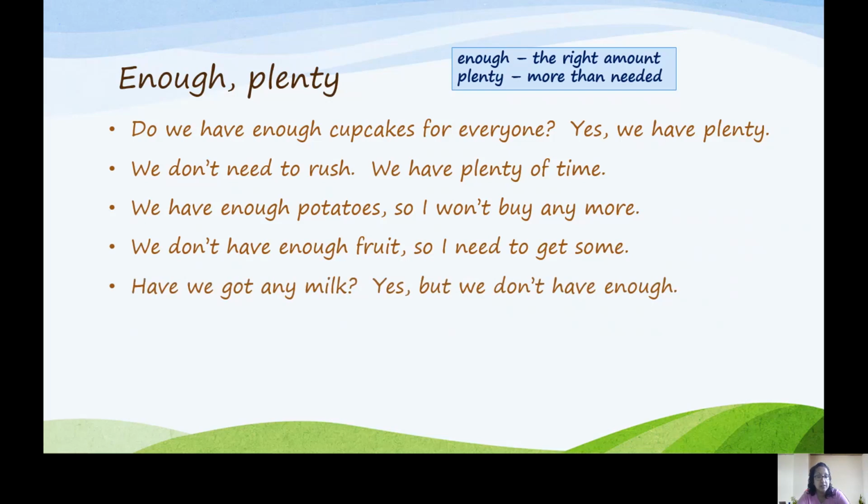Have we got any milk? Yes, but we don't have enough. So this means we have milk, but we have less than the amount that we need. We don't have enough. Notice we can use of with a noun after plenty. We have plenty of time. But enough, we don't use of. We just follow it directly with the noun.